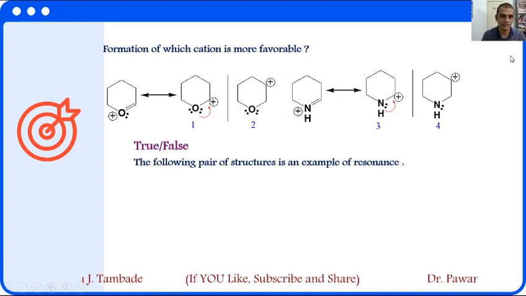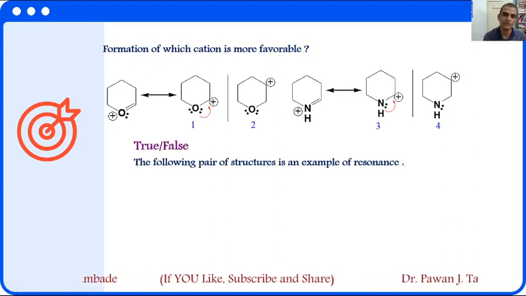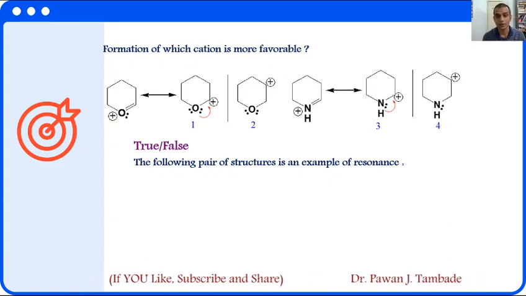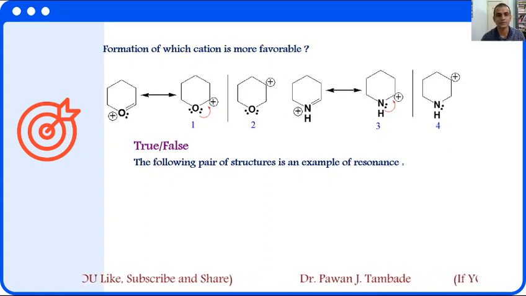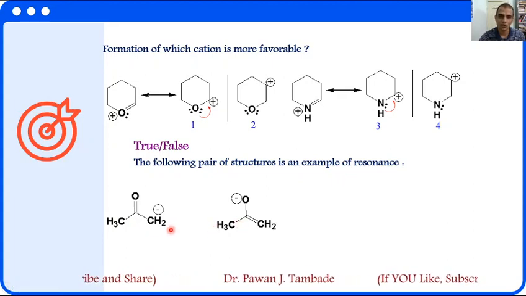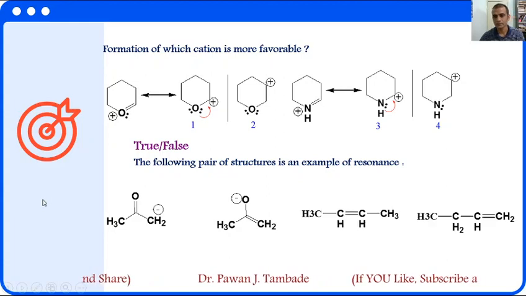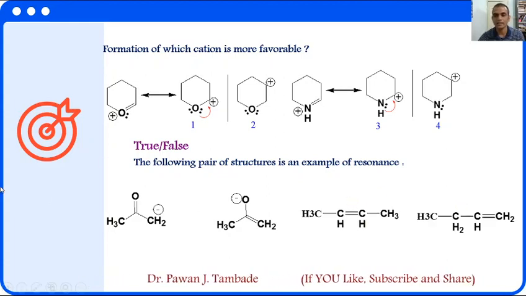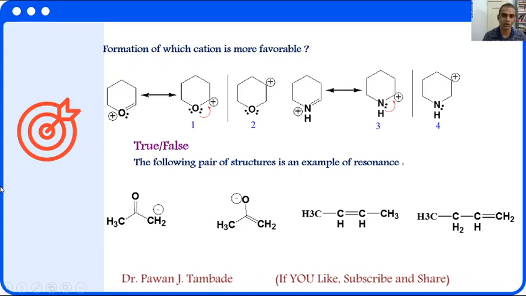The next question is a true or false kind of question. The following pair of structures is an example of resonance. Find out whether it is a true statement or a false statement. Look at the example and find out whether these two are resonating structures of each other or not. In the same way, look at these two structures and find out whether they are resonating structures of each other or not.